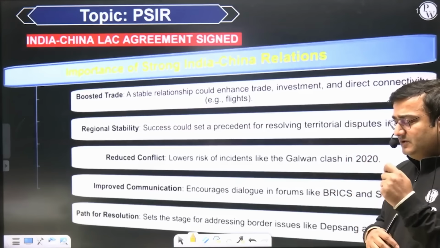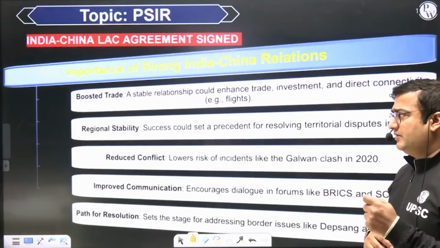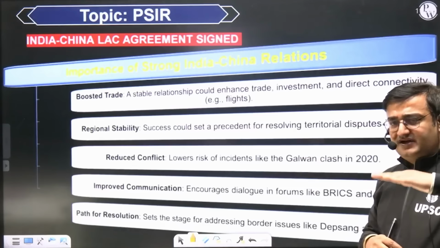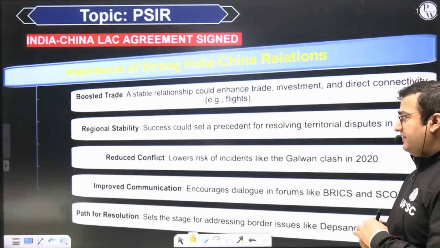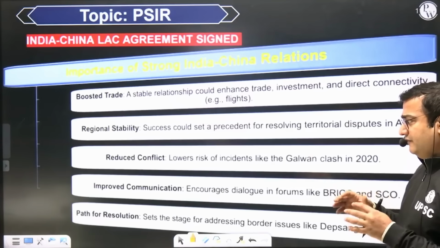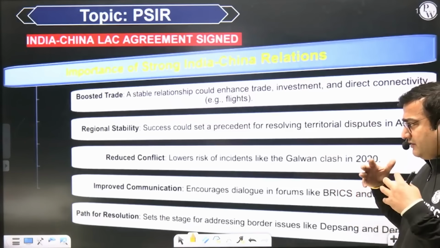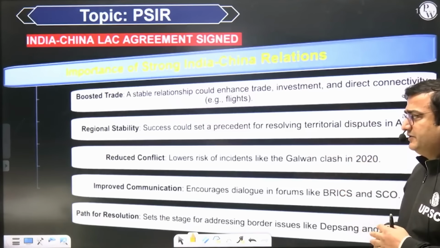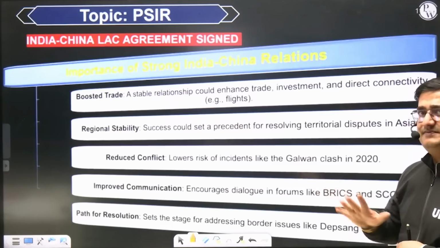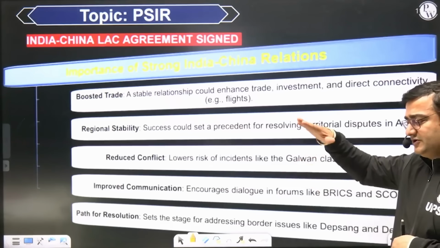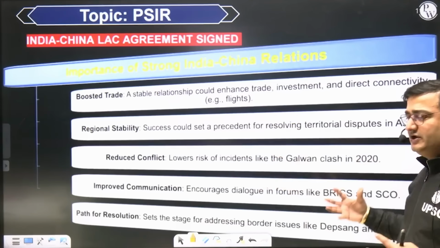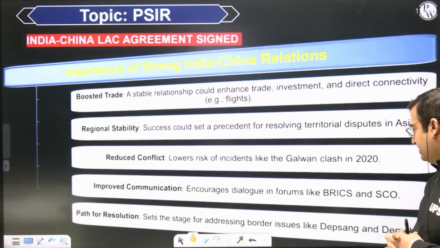Moreover, these two are bigger powers. So any close cooperation between these two countries will eventually create the condition for regional stability. And then there will be a lowering of the risk of incidents like Galwan clashes, improved communication between the two countries, and reduced conflict. ऐसा कोई भी अगर डिसएंगेजमेंट का प्रोसेस होगा वो दोनों कंट्री के बीच में कंफ्लिक्ट को रिड्यूस करने का काम करेगा, and leading to eventually sorting out their differences with respect to boundary.